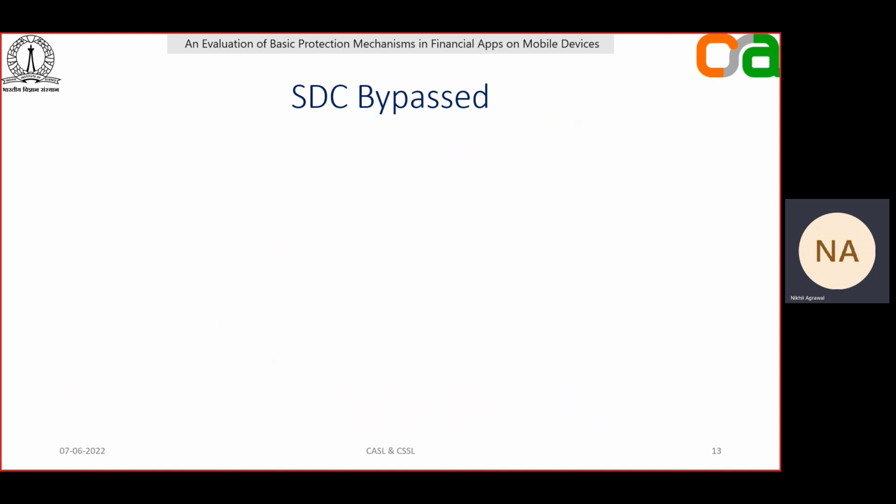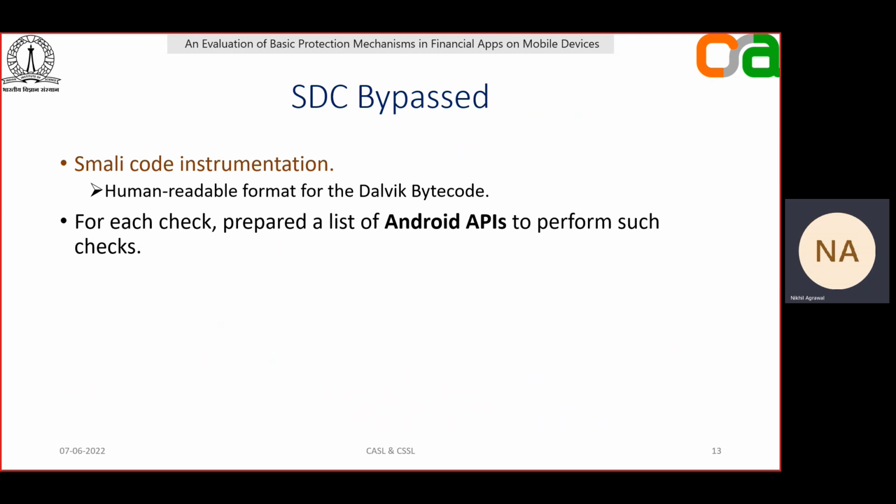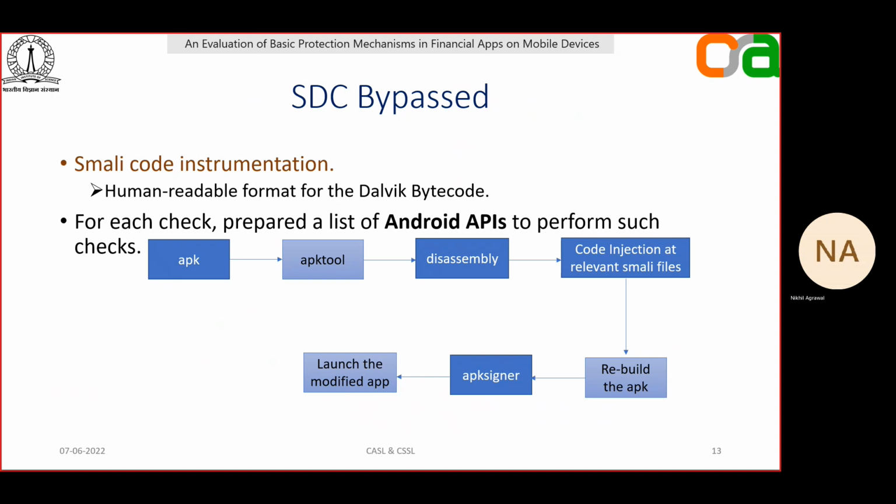Let's assume that the self-defense checks are present in the app. Now we are curious whether this check can be bypassed if we try to locate the code from a keyword-based search. For this, we have used a reverse engineering tool named APK tool, and we have done Smali code instrumentation. This Smali code is a human readable format for the Dalvik bytecode. For each of the self-defense checks, we prepared a list of Android APIs, which is used to perform the validations.